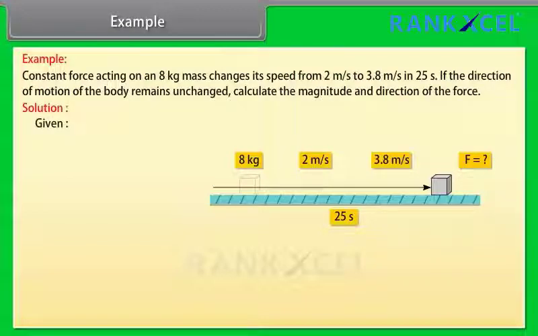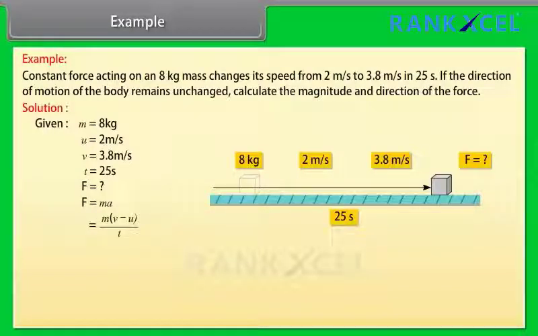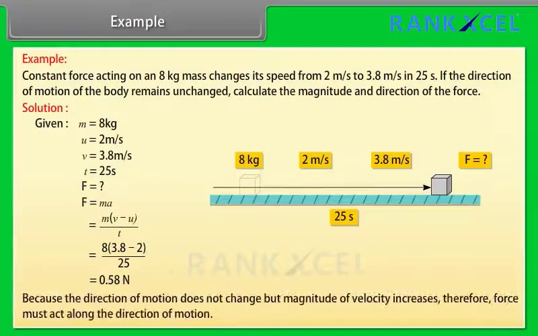Given values are: m is equal to 8 kg, u is equal to 2 meter per second, v is equal to 3.8 meter per second, t is equal to 25 seconds. F is equal to ma is equal to m into (v minus u) divided by t, is equal to 8 into (3.8 minus 2) upon 25. Force is equal to 0.58 Newton. Because the direction of motion does not change but the magnitude of velocity increases, therefore the force must act along the direction of motion.